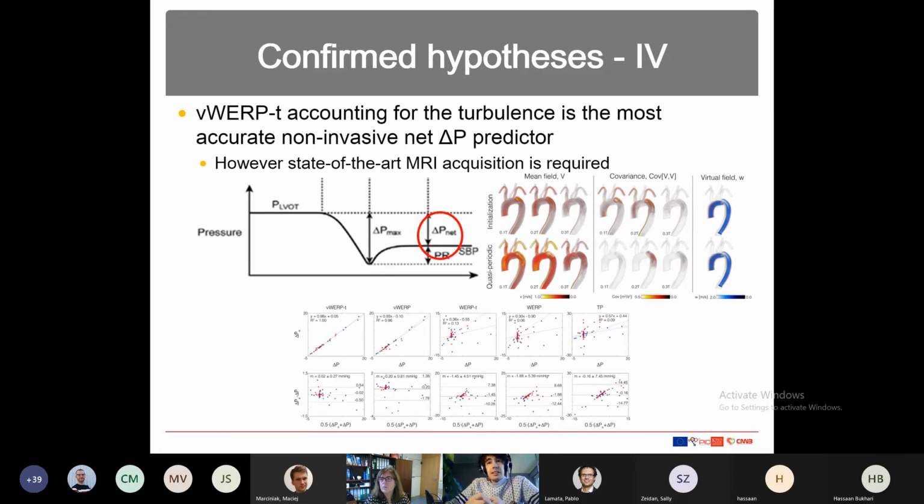Finally, to estimate the net pressure drop, the best tool that exists, if you have everything that you need, would be to compute the WERP, so the work energy relative pressure, accounting for the kinetic, advective, and viscous pressure drop, but also for the turbulent pressure drop. The downside is that you need state-of-the-art MRI acquisition, and it's very, very expensive, both in money and in time, but it's a perfect match with the invasive recordings, as you can see here.